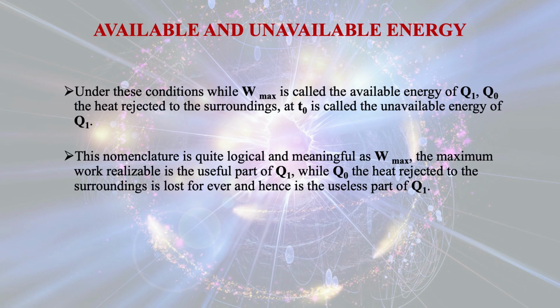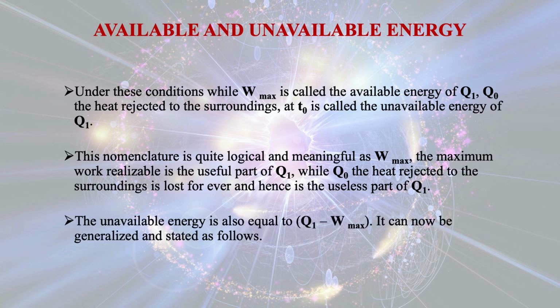So, Q1 minus W max is the unavailable energy. This nomenclature is quite logical and meaningful, as W max, the maximum work realized, is the useful part of Q1, while Q0, the heat rejected to the surroundings, is lost forever and hence is the useless part of Q1.